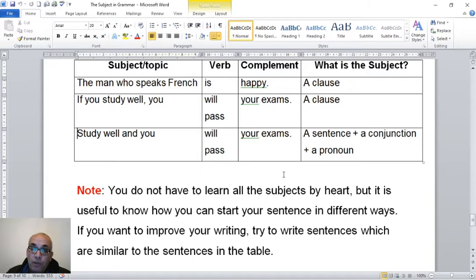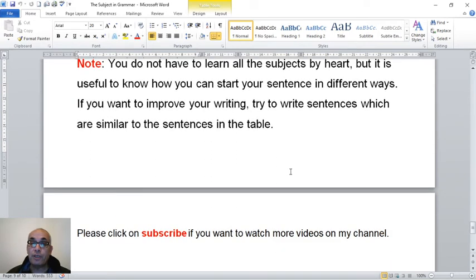Note, you don't have to learn all the subjects by heart, but it is useful to know how you can start your sentence in different ways. If you want to improve your speaking and writing, try to write sentences which are similar to the sentences in the tables.